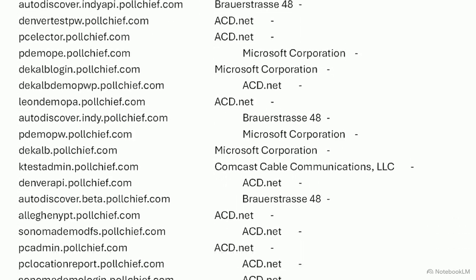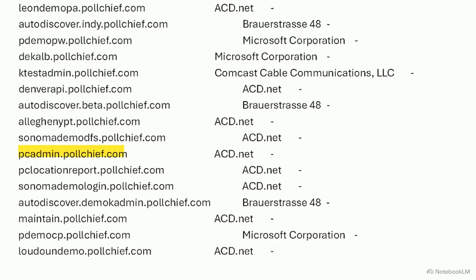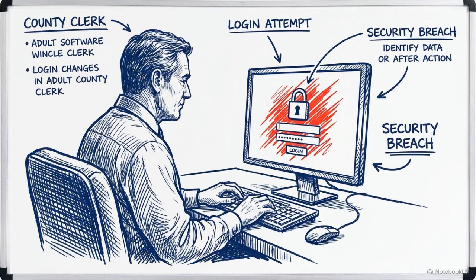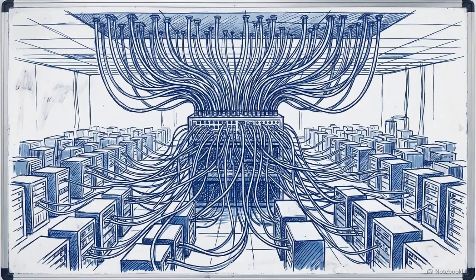Zooming into administrative entries like PC-admin reveals how a single API breach provides an immediate backdoor into dozens of local jurisdictions simultaneously. What appears to a county clerk as a secure, localized system actually relies on aggregated nodes. This architectural design multiplies the risk of any single server breach across the entire network.